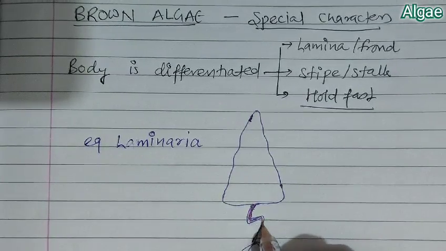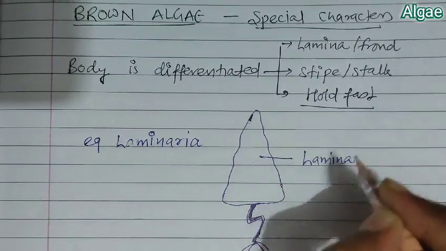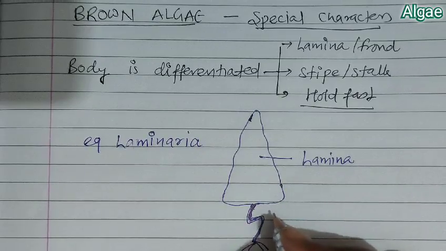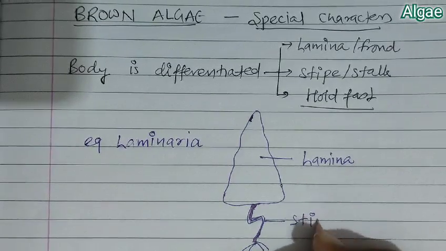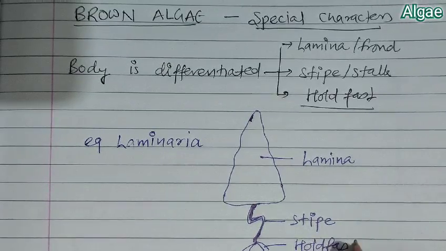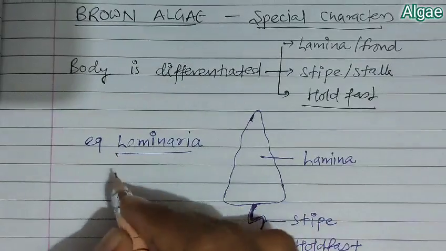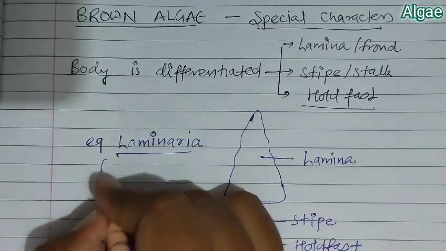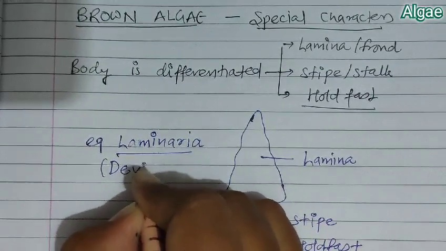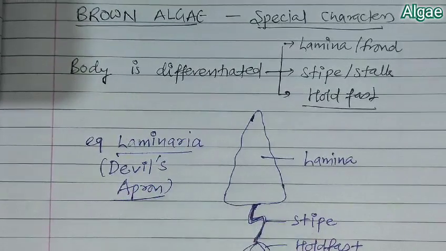In this diagram, you will find this as the lamina or frond, then this is the stipe or stalk, and this is the holdfast for attachment. Okay, so this is Laminaria, which is also known as devil's apron.